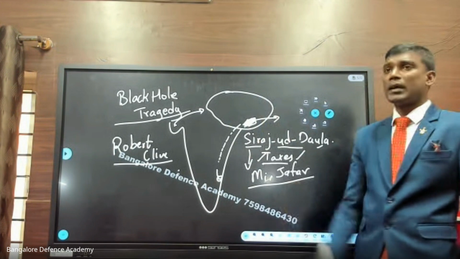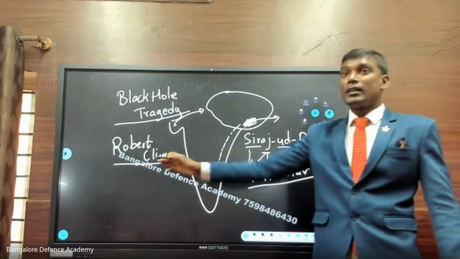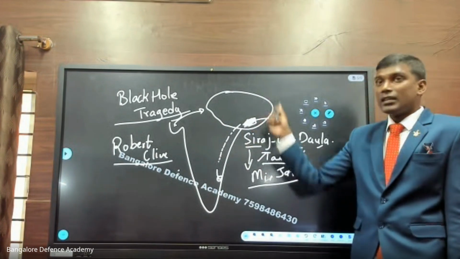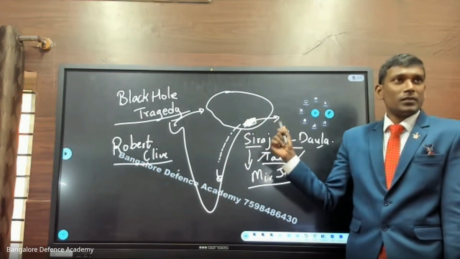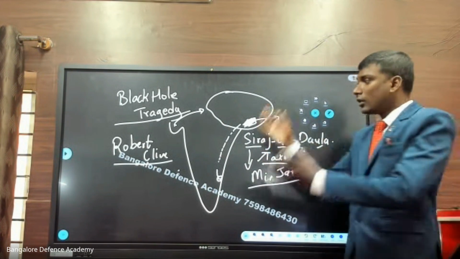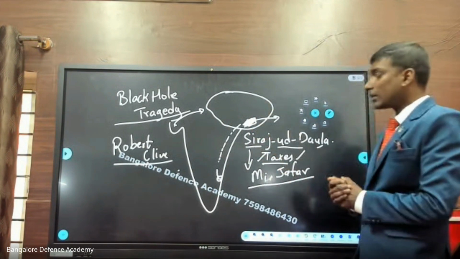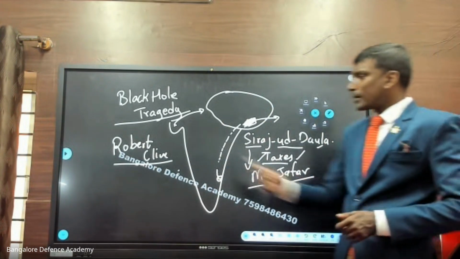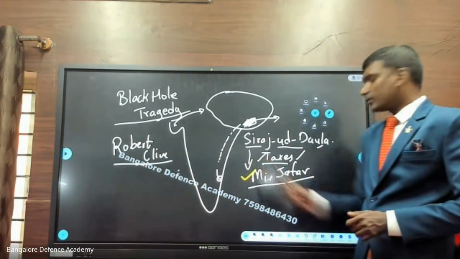When they reach the Bengal province, Robert Clive knew that Siraj-ud-Dawla is a young, strong man who cannot be defeated in his own province. It is very difficult to attack a foreign land. But now Robert Clive has another plan. What he is doing is inviting Mir Jafar.